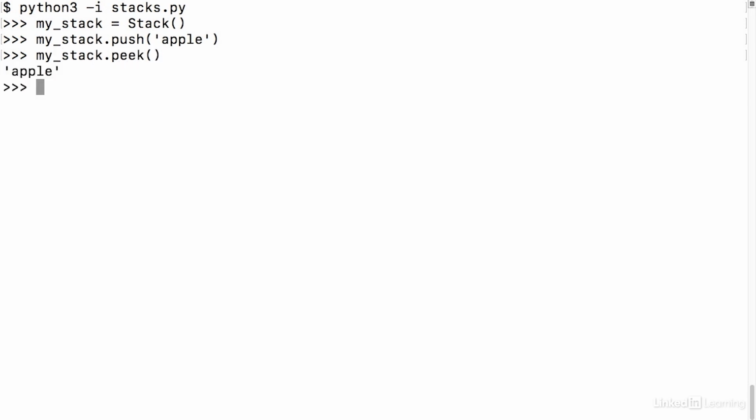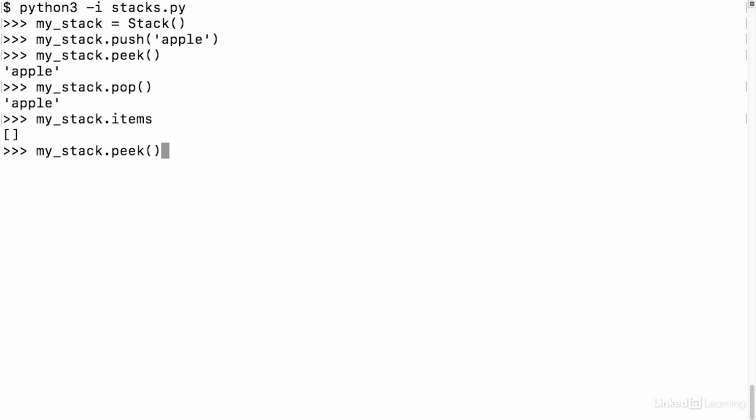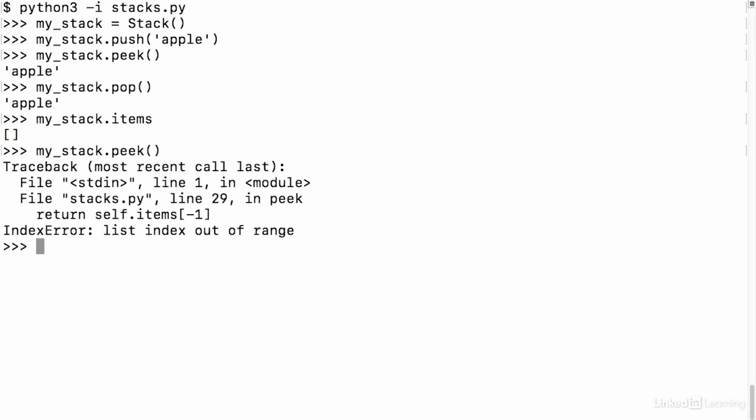And it does. But what would happen if I tried to call peak on an empty stack? We can test that out ourselves. So I'm going to pop off apple. I can double check that my stack is empty now, and it is. So if I call myStack.peak, at this point, I get an error.